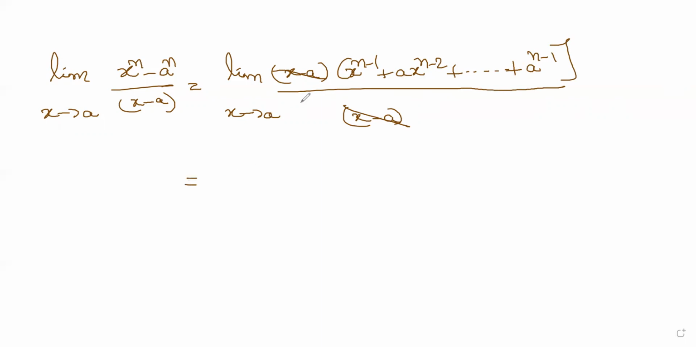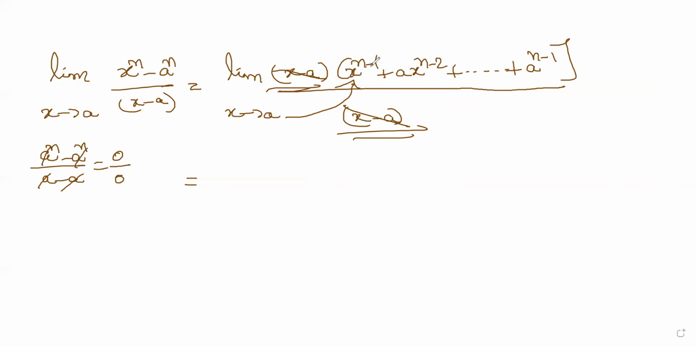So when I substitute x equal to a here, I can simply substitute because the troublesome term x minus a is out. If I substitute x equal to a in the original expression, I get a power n minus a power n divided by a minus a, which gives the 0 by 0 form. So that's the reason we are cancelling the troublesome term x minus a in the numerator and denominator.